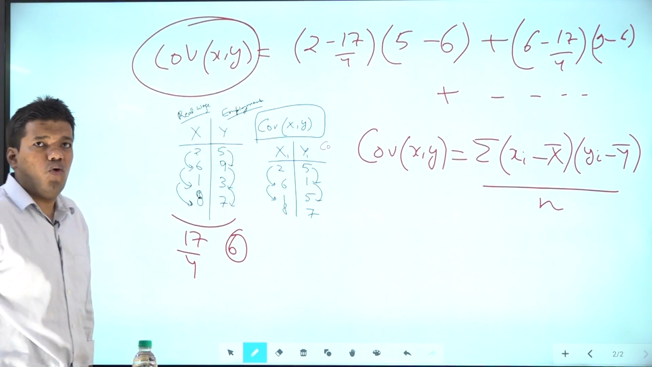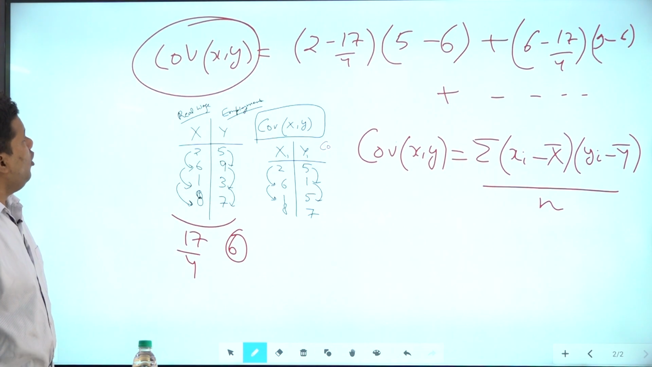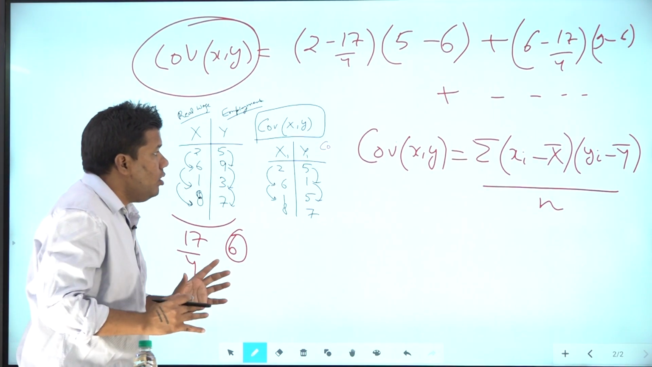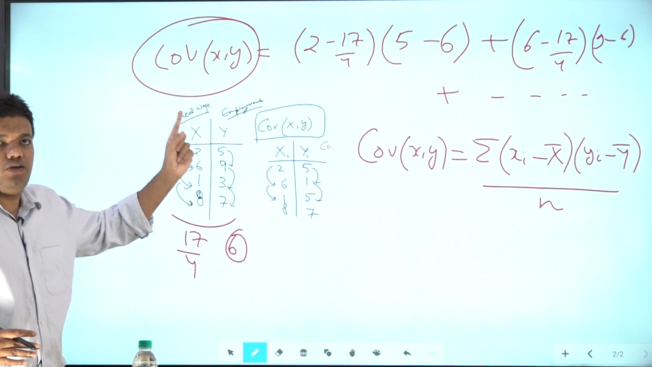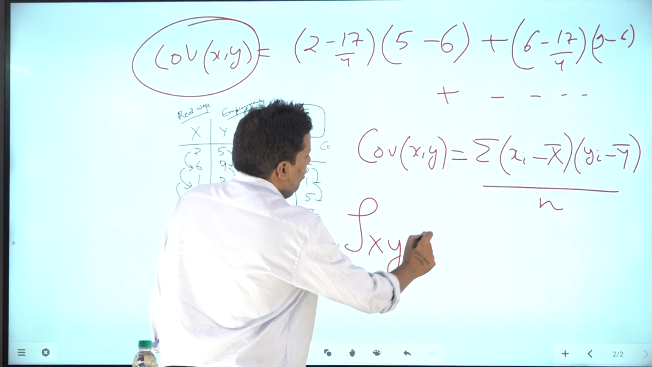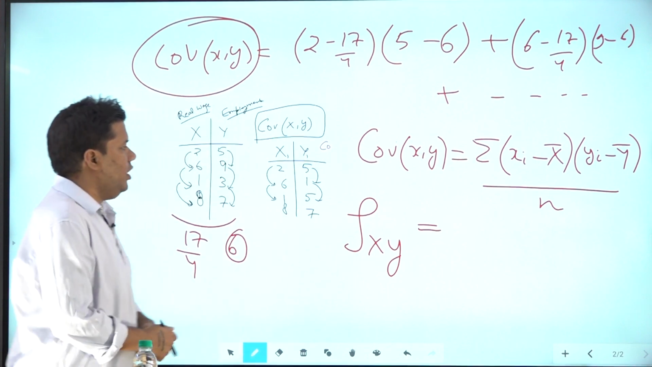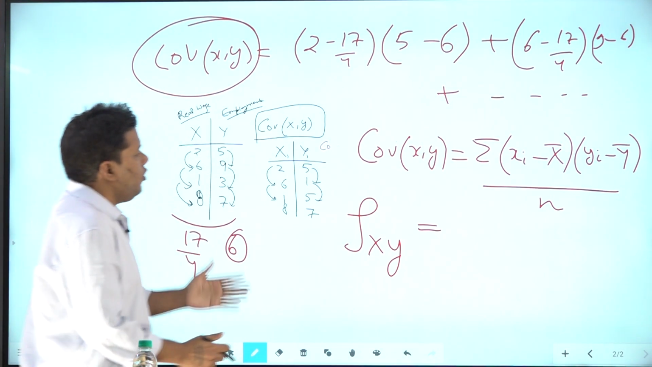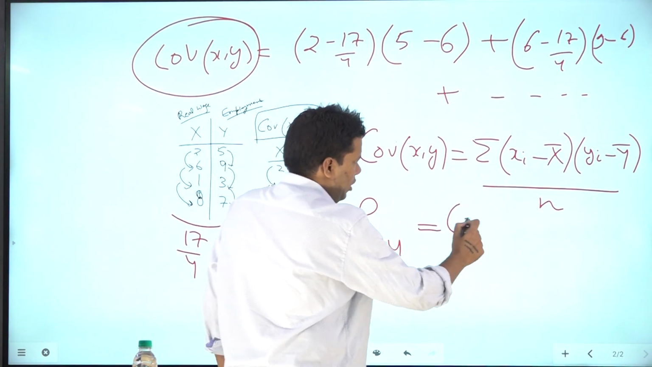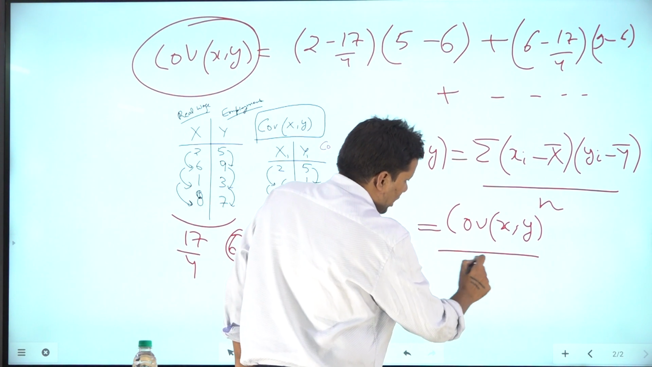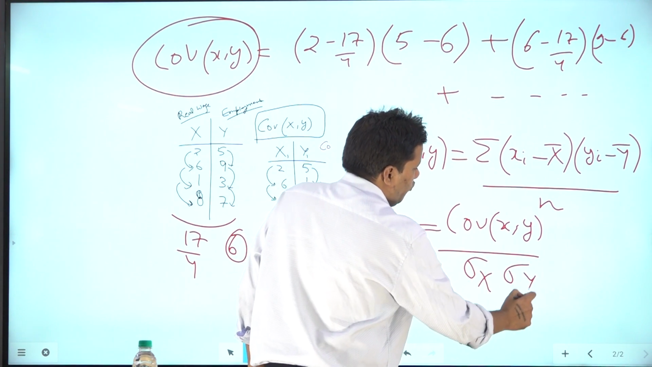What is covariance? Now, see, once you have understood this covariance, generally covariance is not used much. What is used is the correlation coefficient. This we indicate by rho xy. And what is its formula? Its formula is nothing but the covariance xy upon standard deviation of x and standard deviation of y.